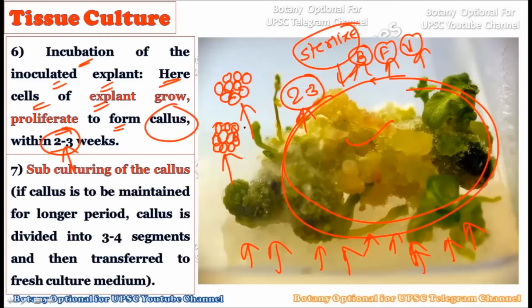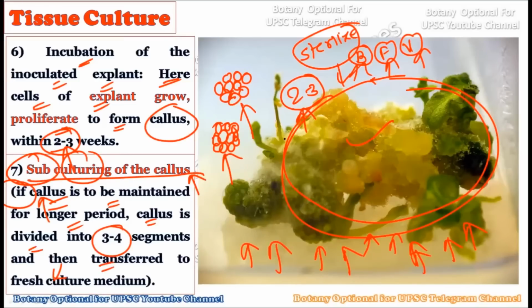Now in the seventh step, what we do is the subculturing of the callus. This is a very important step. In subculturing, the callus is to be maintained for a longer period. If you want to keep this callus for a longer period, the callus is divided into 3 to 4 segments and then transferred to the fresh culture medium.